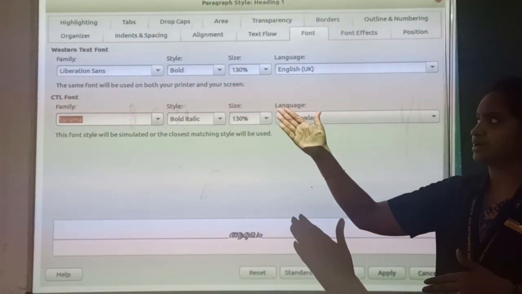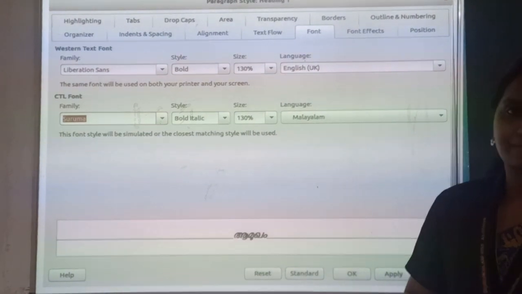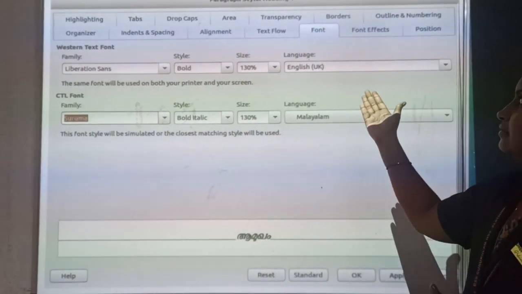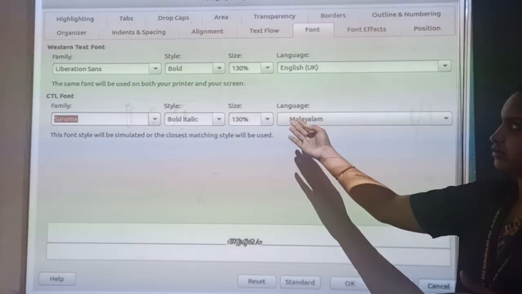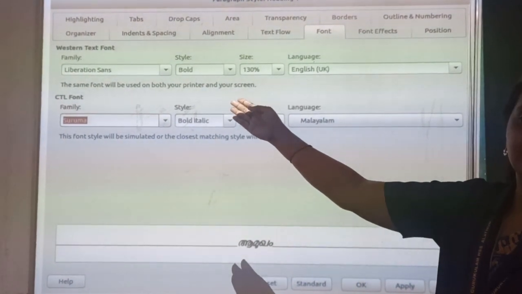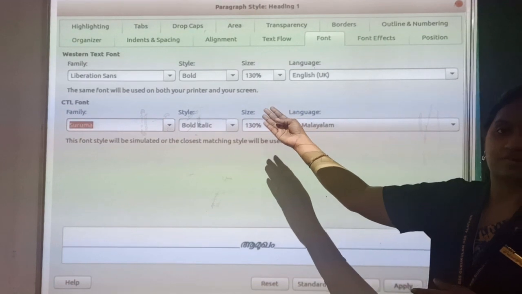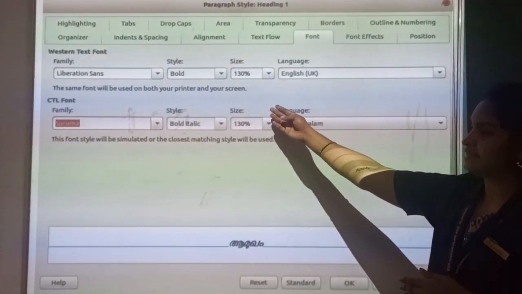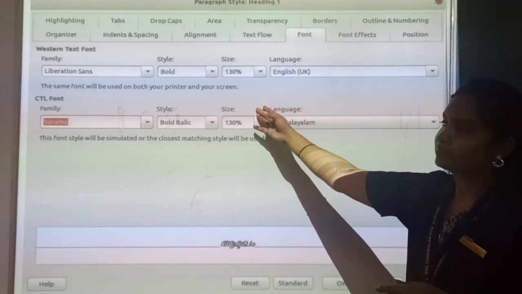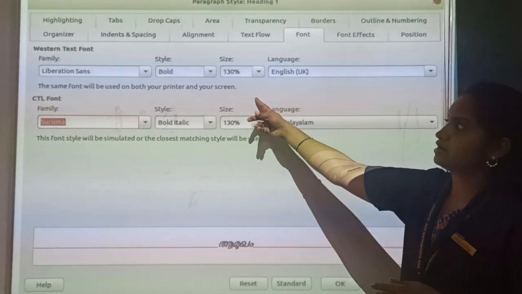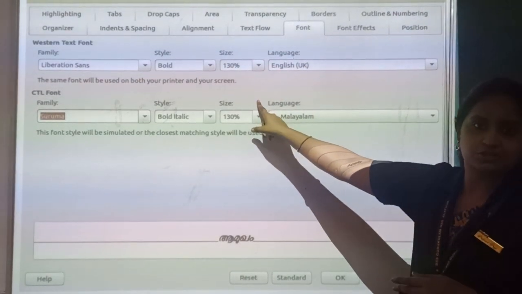In that you can't change the name of the header. The style's name will be displayed in the organizer, so don't change that. You can change the option that is font. If you need to change any font styles or families, you can change them in that option. If you need bold or italics, you can apply that here. And here the size will be available in percentage or in points. And this Western text format, that is the font style, is used for English letters or English documents.